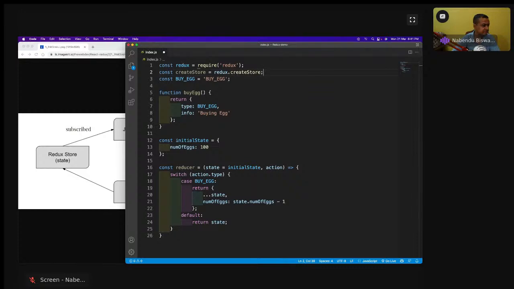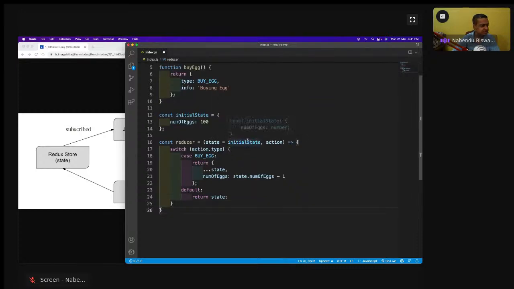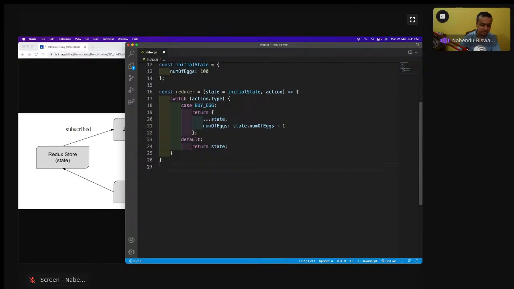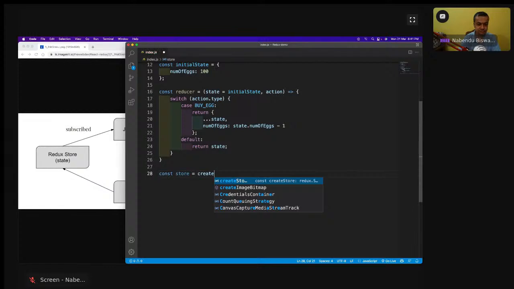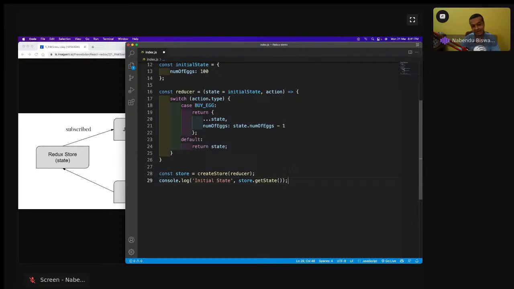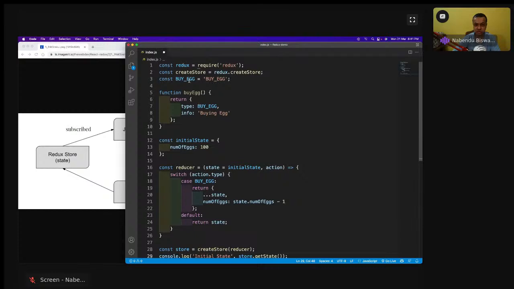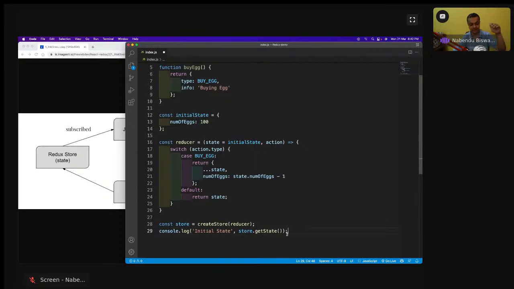Now after that I will come here towards the end, and I have to create this store. So I will create this store like const store equal to createStore and reducer, and then I'll have a console.log of initial state is store.getState. Store.getState is some function which is given to us by Redux. Because I have createStore already, and from this createStore I've created this store, and then store.getState will give me the current state right now.